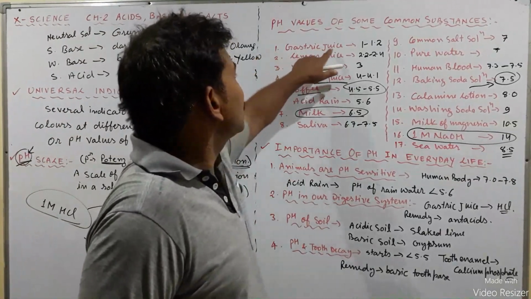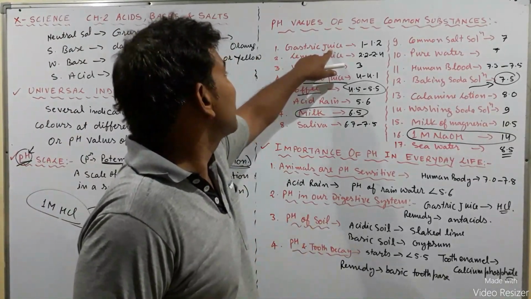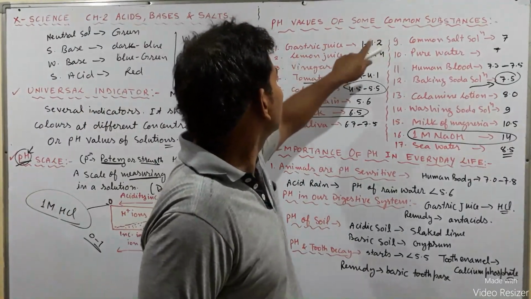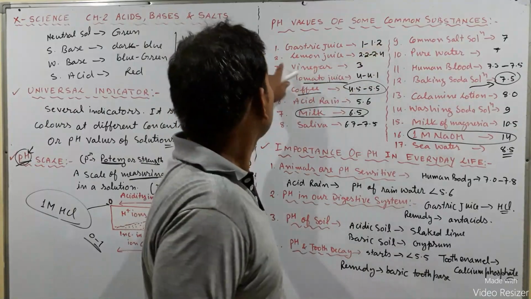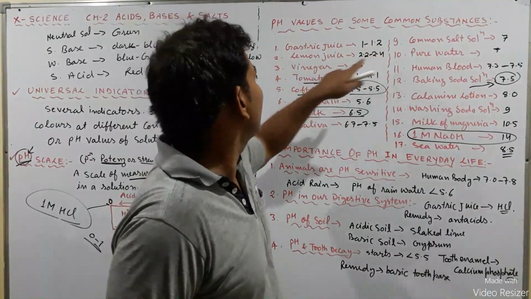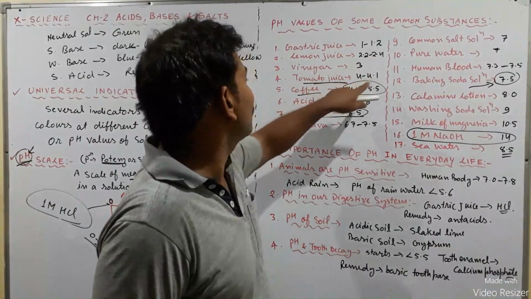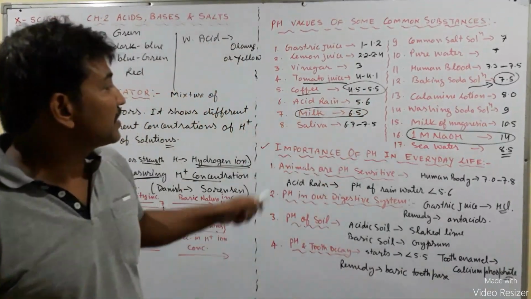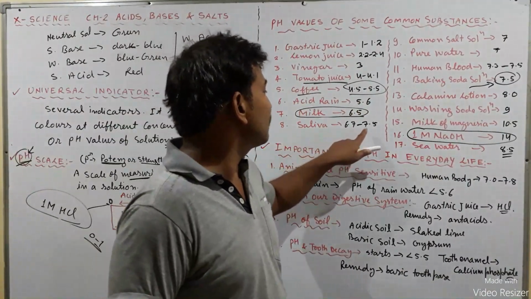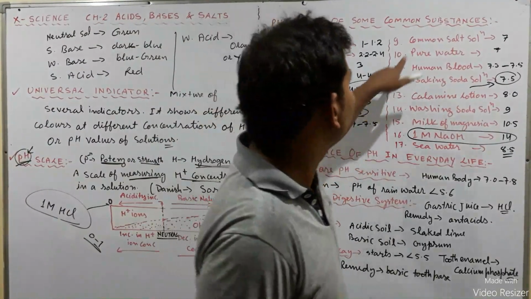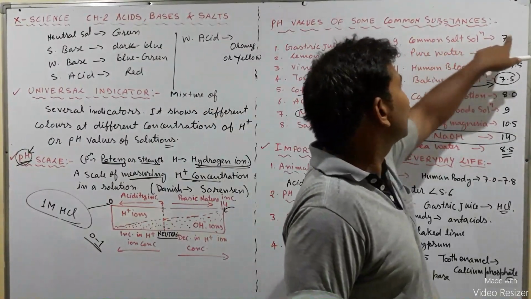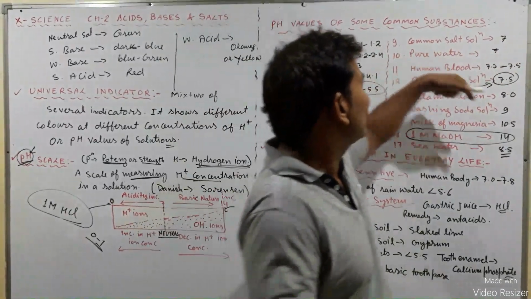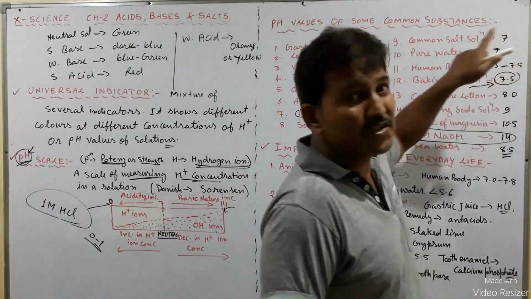So let us look at some common substances in our daily life. That is gastric juice, that is released by the gastric gland in our stomach to digest the food. Its pH is 1 to 1.2. Lemon juice 2.2 to 2.4, vinegar 3, tomato juice 4 to 4.1, coffee 4.5 to 5.5, acid rain 5.6, milk 6.5, and saliva 6.7 to 7.5. Common salt solution, that is table salt or vegetable salt, when we dissolve in water, then its pH is 7.